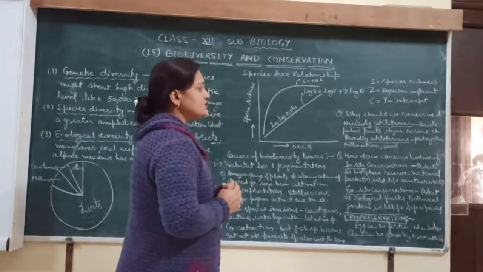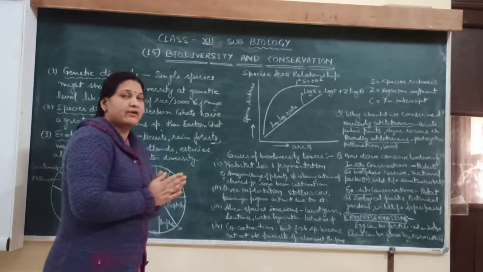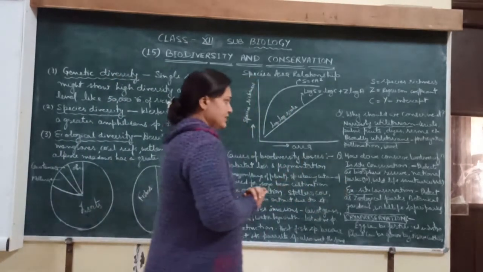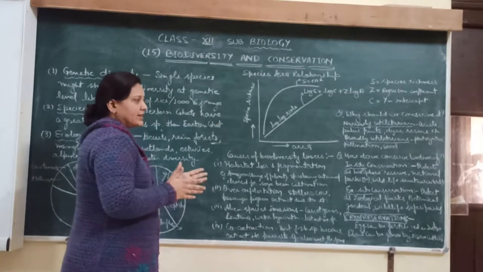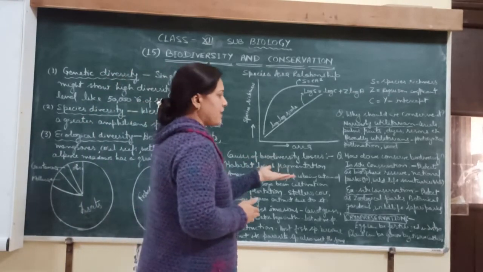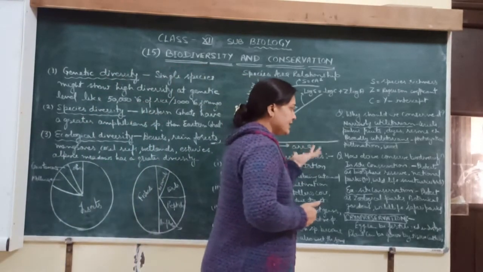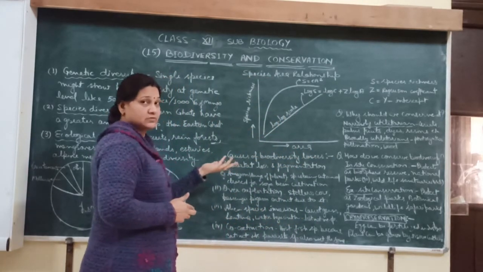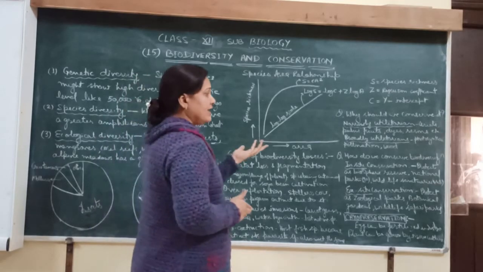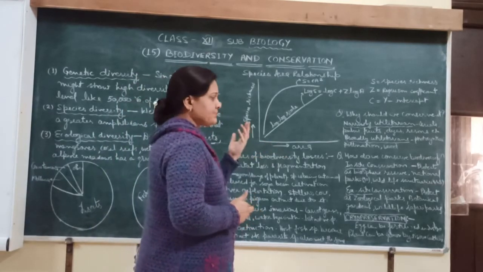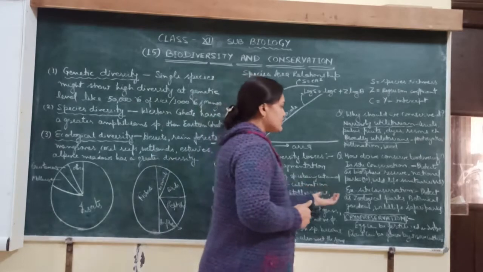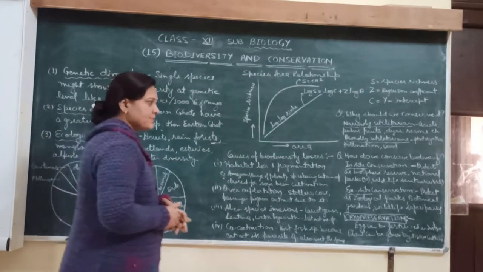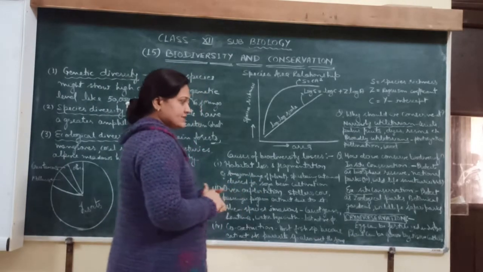And how do we conserve biodiversity? We can conserve biodiversity by in situ conservation and ex situ conservation. In situ conservation is like we protect as biosphere reserves, national parks, wildlife sanctuaries. In India, 14 biosphere reserves are there, national parks about 90, and wildlife sanctuaries about 448, and like this. And ex situ conservation protects as zoological parks, botanical gardens, wildlife safari parks, etc.